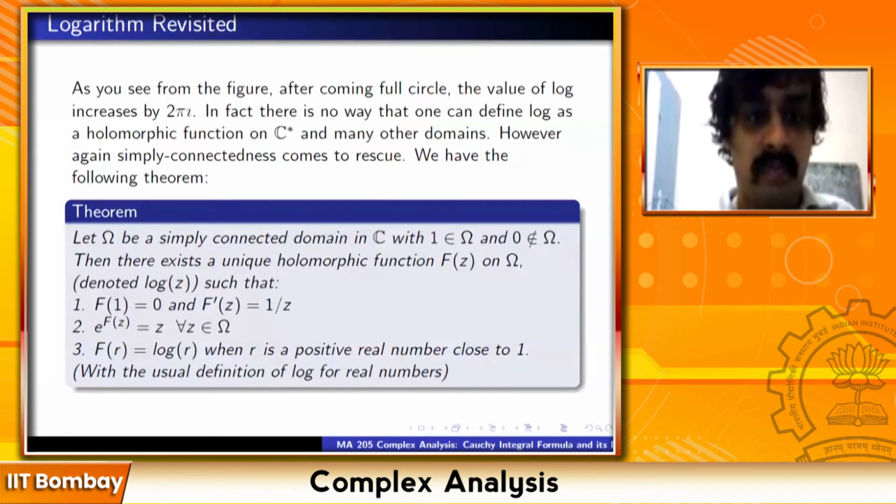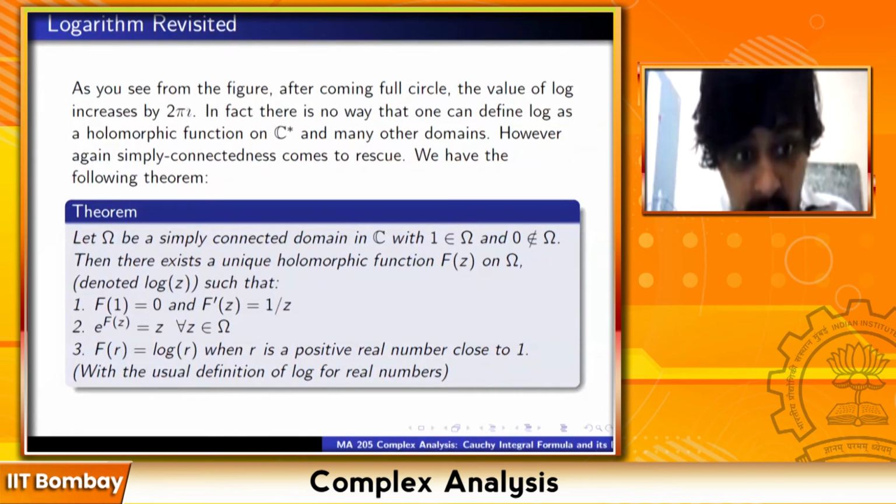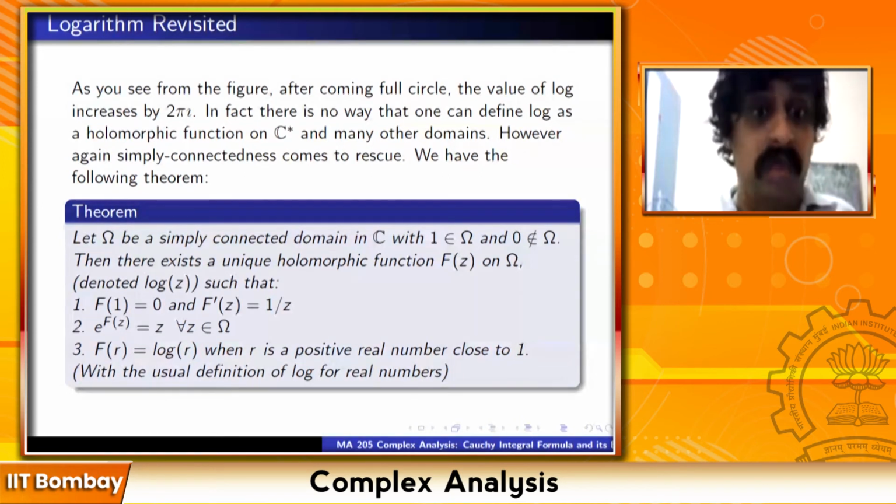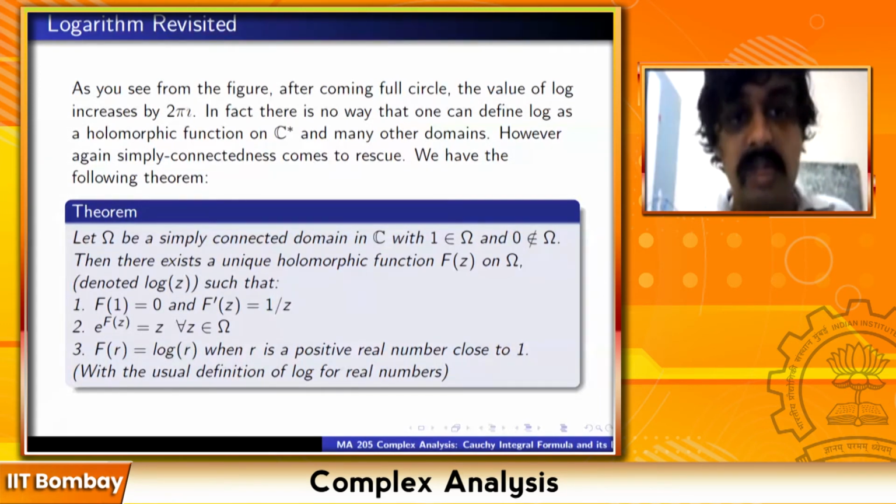So this holomorphic function that we defined is going to coincide with the usual definition of log for real numbers. So this is the theorem.